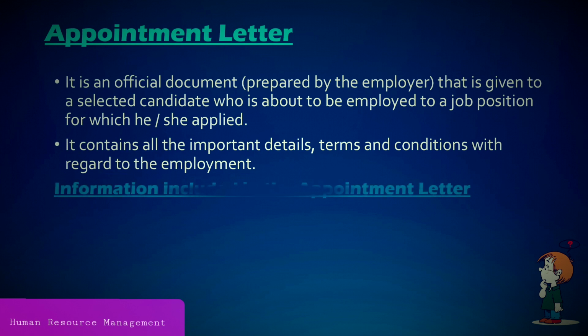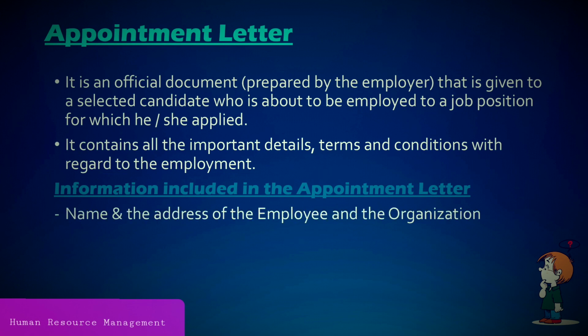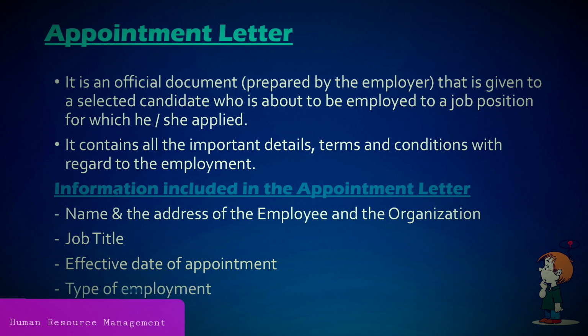I have included some information that can be found in an appointment letter. They are name and the address of the employee and the organization, then the job title, effective date of appointment, that means from which day onwards the appointment is effective, then the type of employment, that means whether the employment is permanent, temporary or fixed term.